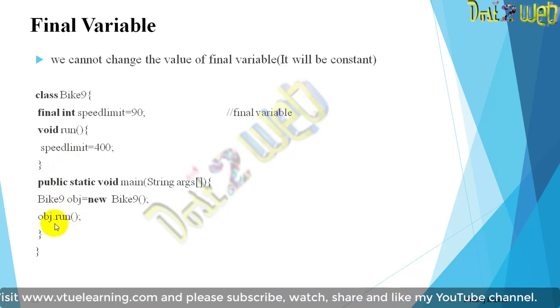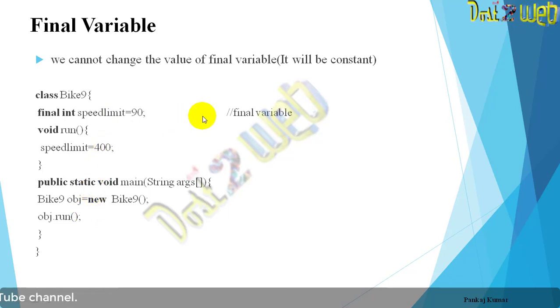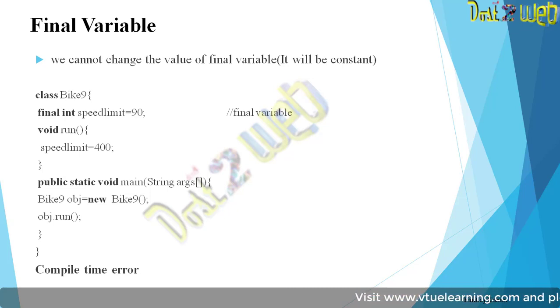So when you use this concept, what will happen? Just now we have seen overriding. What you will think? Okay, the speed limit we have given is 90, so as per the concept it will be 400. But no, when any variable is declared with the final keyword, it is fixed, that is the constant, it is not going to change. So your speed limit will be only 90. That is the main use of the final variable.